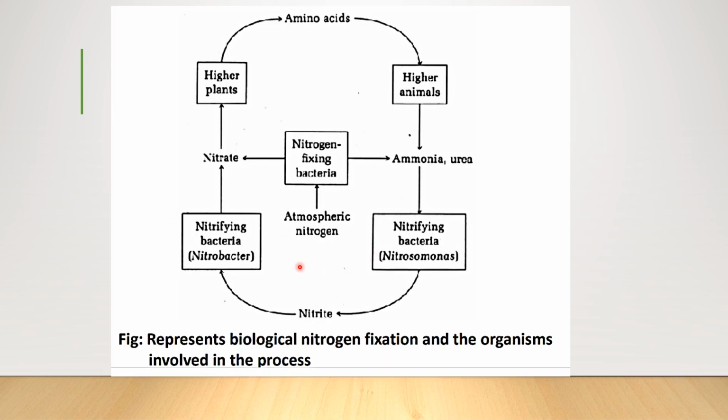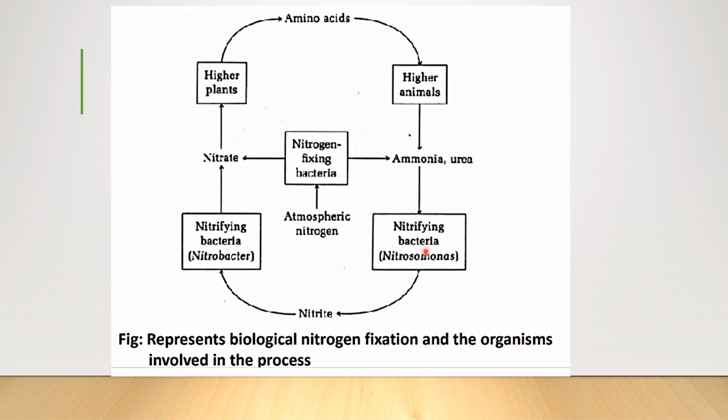One more simple representation of biological nitrogen fixation. So you see that nitrogen fixing bacteria convert nitrogen into nitrates, or into ammonia and urea. Once it's converted to nitrates, it is taken up by the higher plants, then fixed as amino acids, then into proteins, which are taken up by higher animals. As these higher animals excrete, we give out ammonia, urea, etc. So again, it reaches back to the soil.